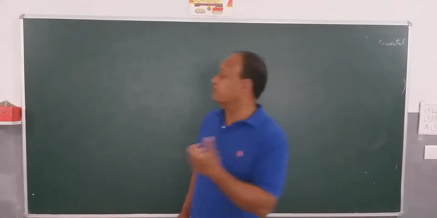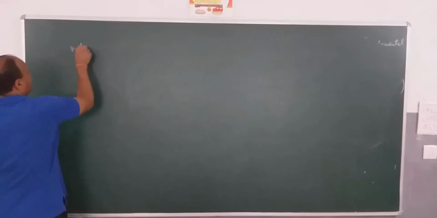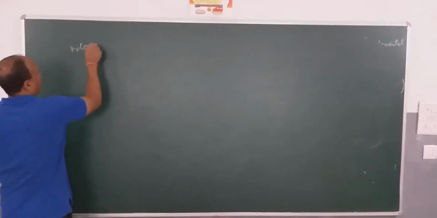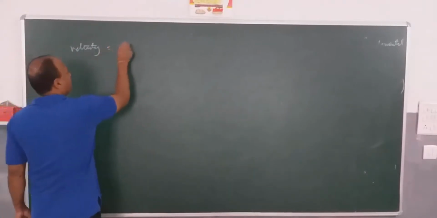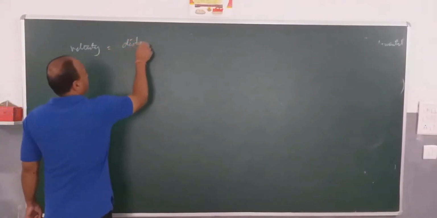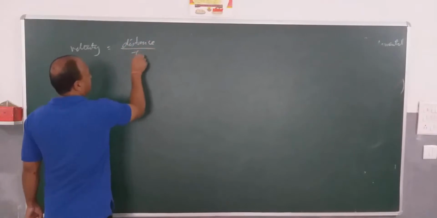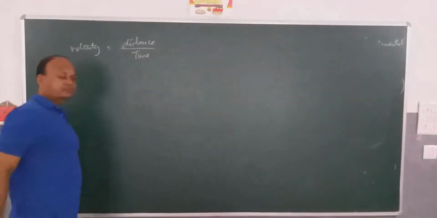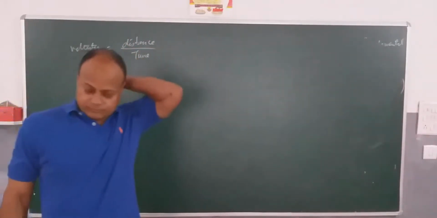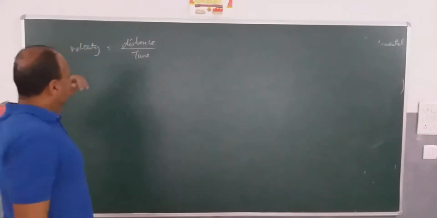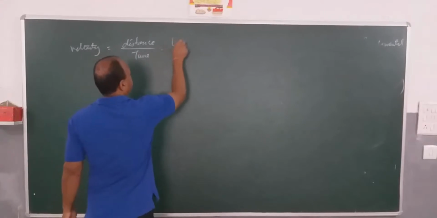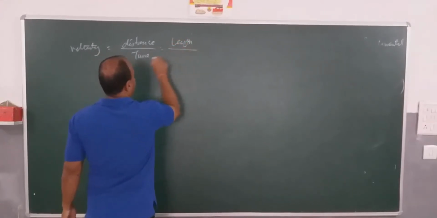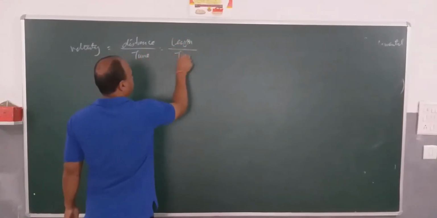Let's take an example. Suppose I am writing speed, or velocity. Velocity is distance divided by time. Distance is which basic unit? Length. And time is time.